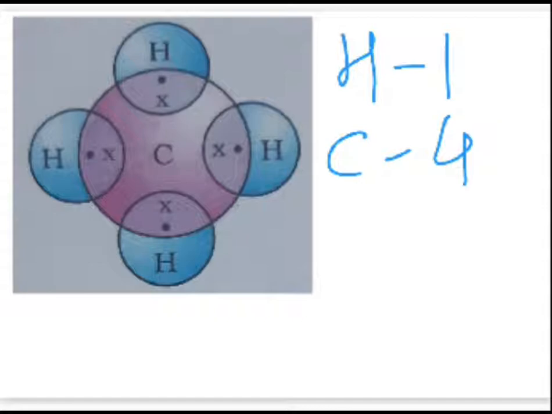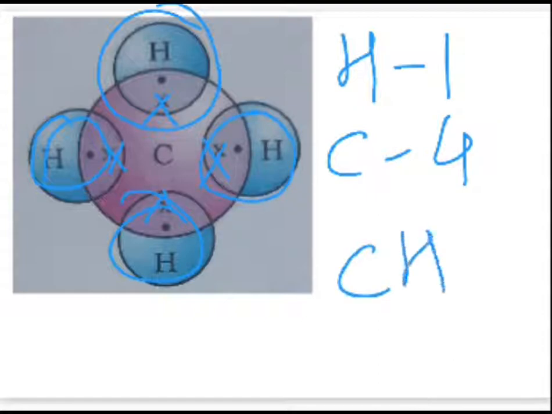Just look at your screen. Each hydrogen atom is sharing its electron with carbon. Carbon has a total of 4 electrons, depicted by crosses all over. Is it okay? And it is sharing its electrons with 4 hydrogen atoms, resulting in the formation of a molecule of methane, CH4, whereby there are 4 single bonds formed between carbon and hydrogen. Is it clear? So that's about the concept of bonding.